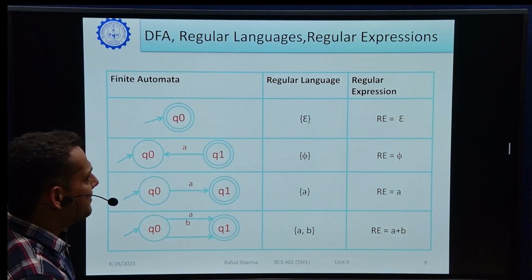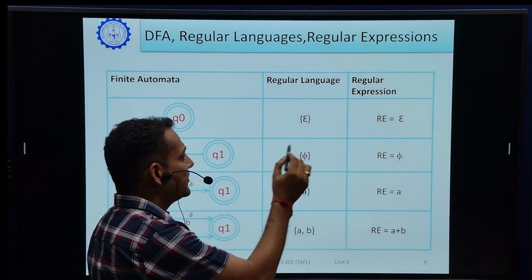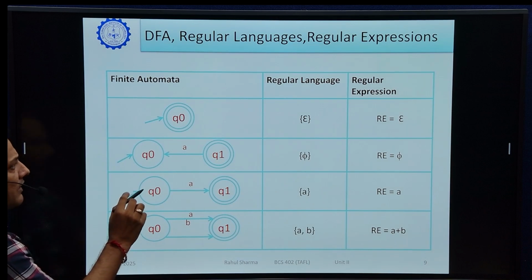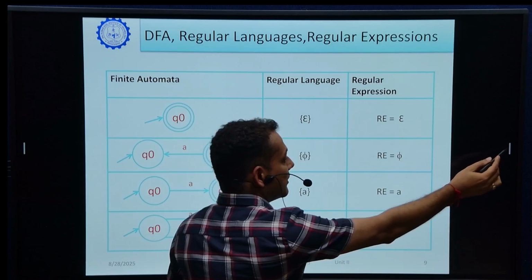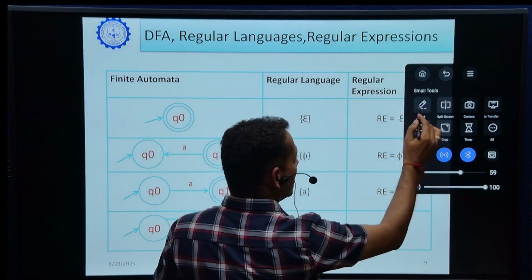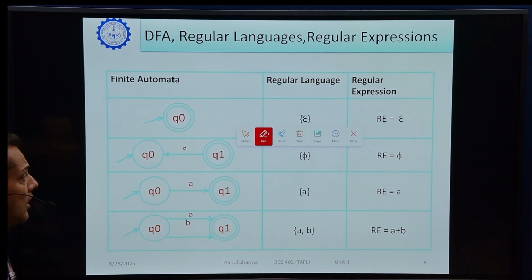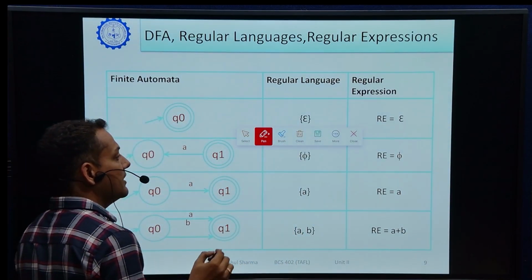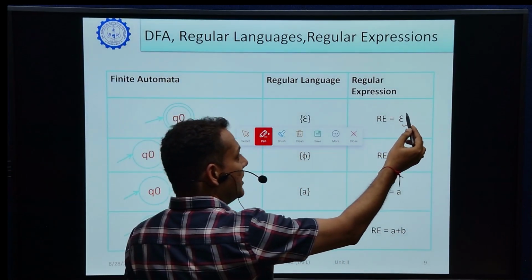So these are some examples of finite automata. Here a regular language and regular expression are given. You can see that there is a relation between finite automata, which show the regular languages, and for that finite automata we write a regular expression. In the first example, Q0 is the initial state as well as a final state. So which string does it represent? It represents the epsilon string, and the regular expression for this is epsilon. We have already stated in a previous slide that epsilon is also a regular expression.